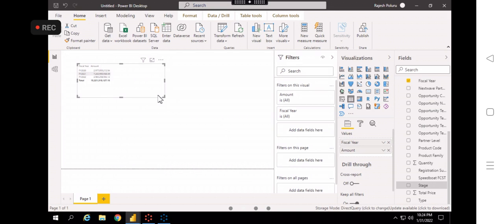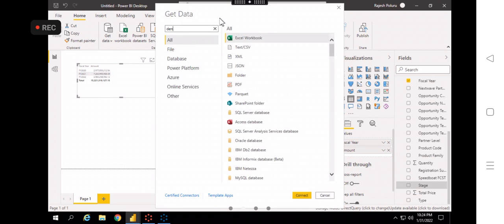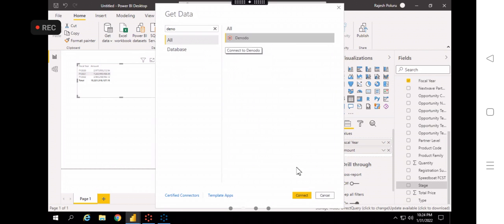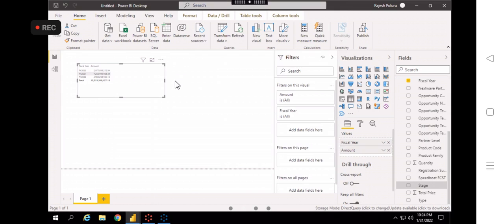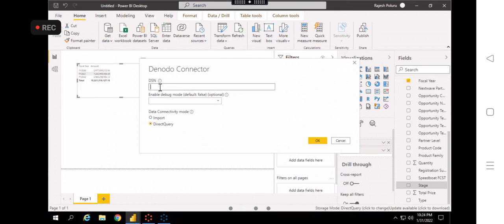Whenever I type Denodo and connect, it asks for the server name, the DSN name. You don't need to type it every time. Here it is only Denodo, that is fine, but in SQL server the name will be different, right?